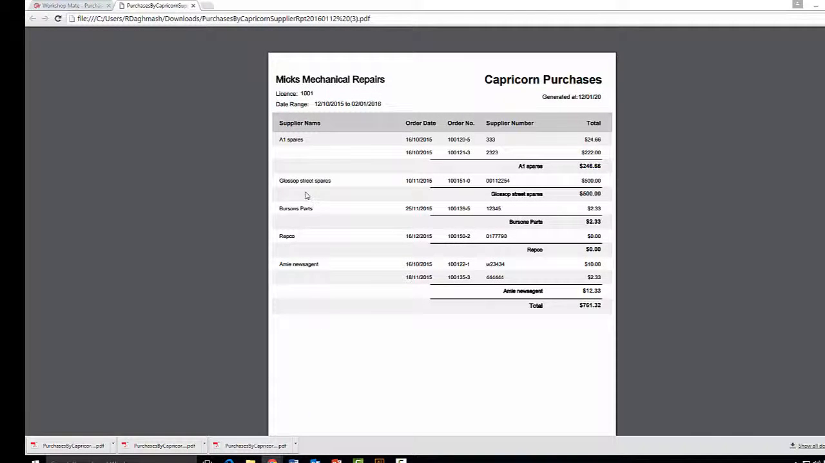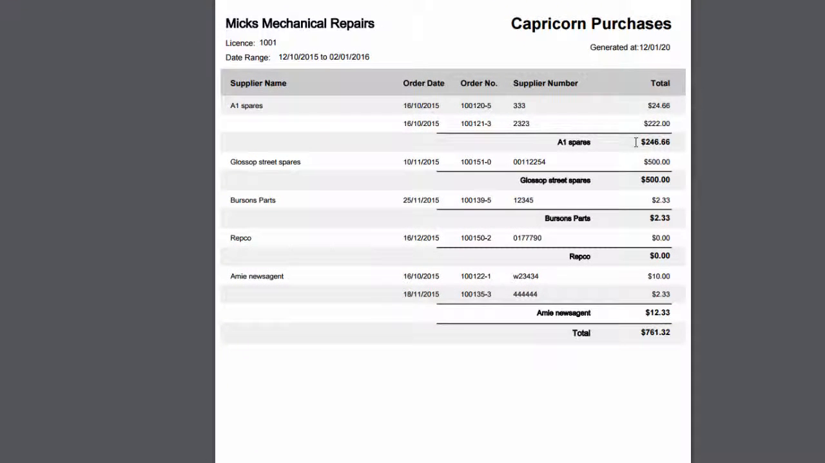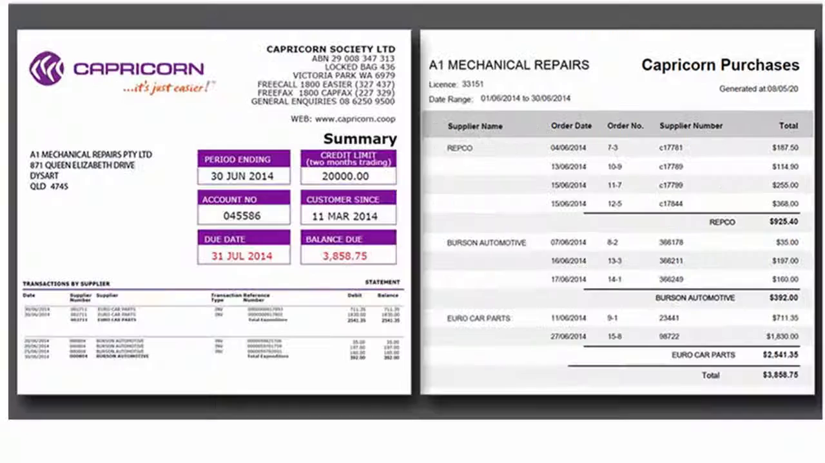The report will generate a list of the purchase orders that were ticked with Capricorn, with a total under each supplier and a total at the end of the report. You can check your Capricorn payment immediately to validate the costs. This makes sure there are no overpayments to suppliers.